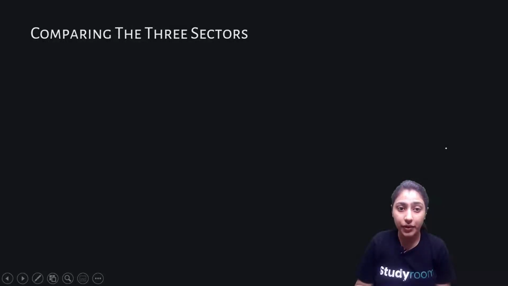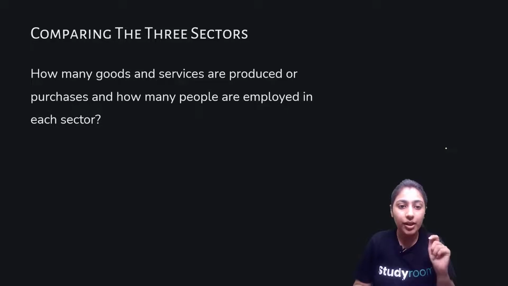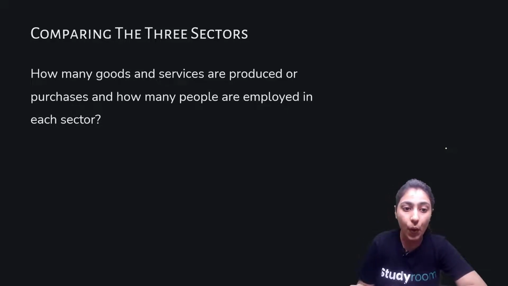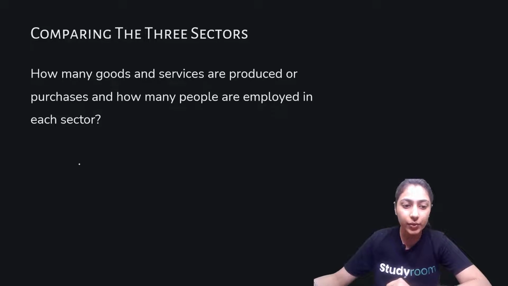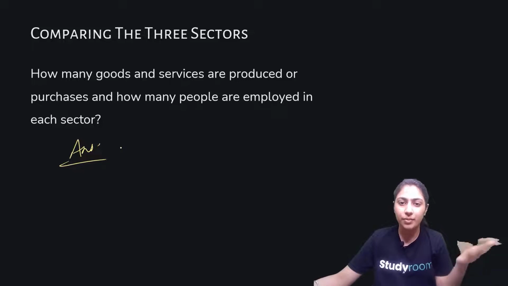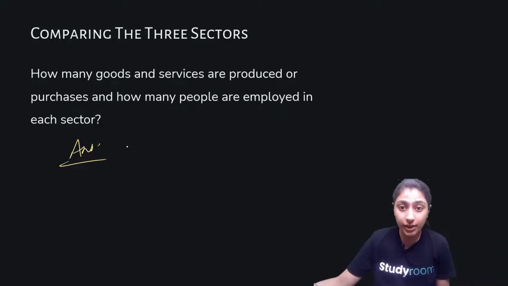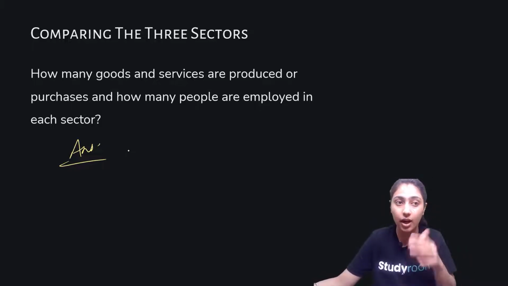Moving forward, comparing the three sectors. How many goods and services are produced or purchased, and how many people are employed in each sector? So, over here, as you can see this question, you might say that, ma'am, what kind of question is this? This is not a good question, something is wrong. But if you dig deep, then you'll see that this question is actually a very knowledgeable question, and it's asking literally all the points of the sectors that we have discussed till now. Plus, it's asking points from some very generic common sense questions.